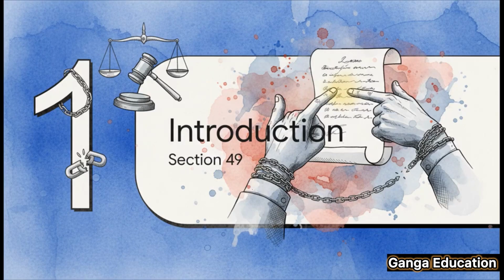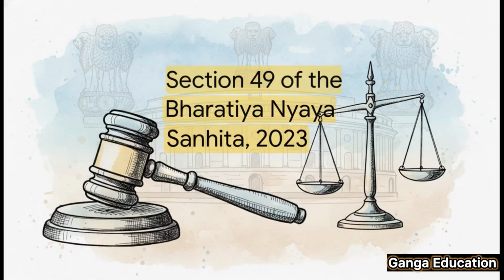So, what are we looking at today? Well, we're going to break down a key section in the BNS. This one's all about the punishment for abetment. You know, a concept that's just fundamental if you want to understand criminal liability. आज हम डिस्कस करेंगे सेक्शन 49 of the Bharatiya Nyaya Sanhita 2023. Make sure you pay close attention because this is a section you'll absolutely need to know for your exams.